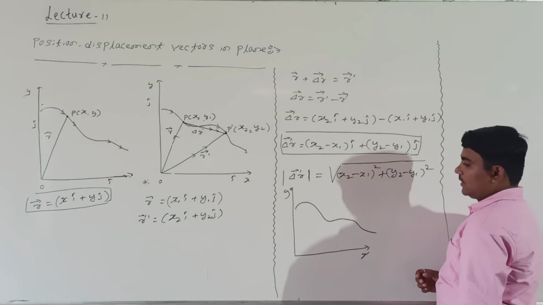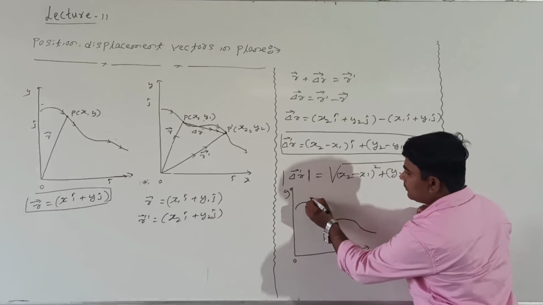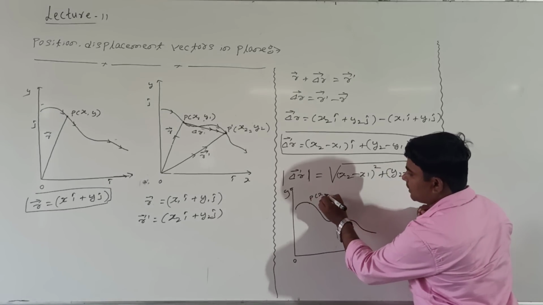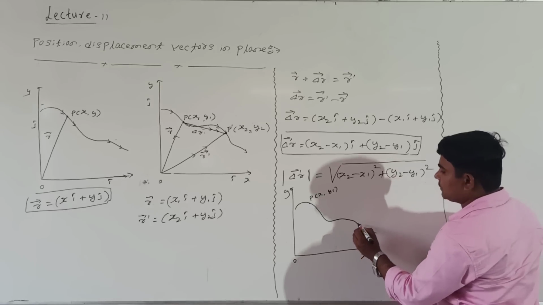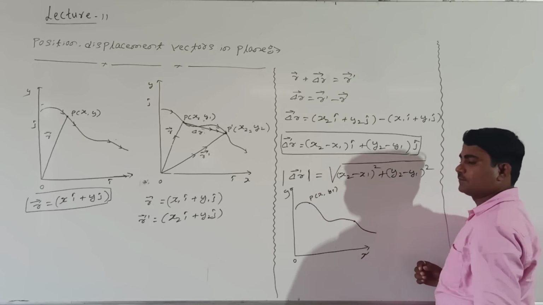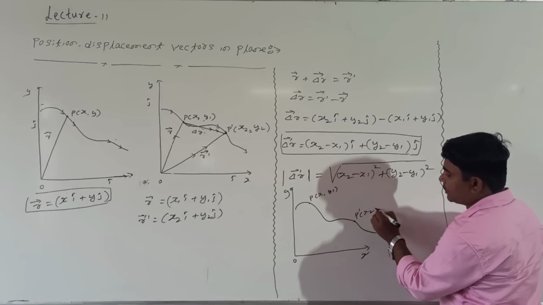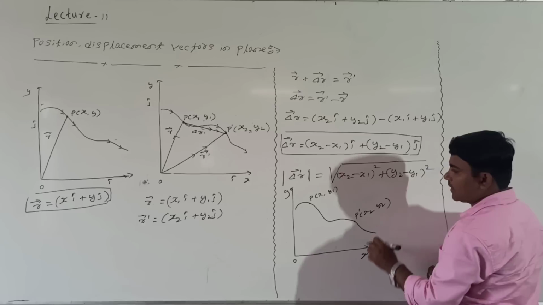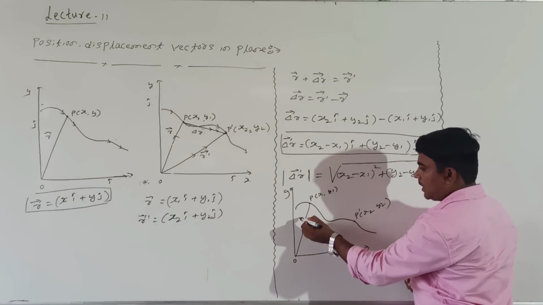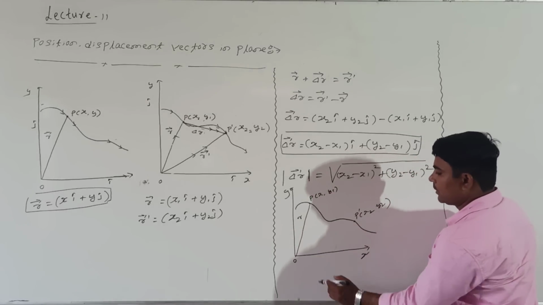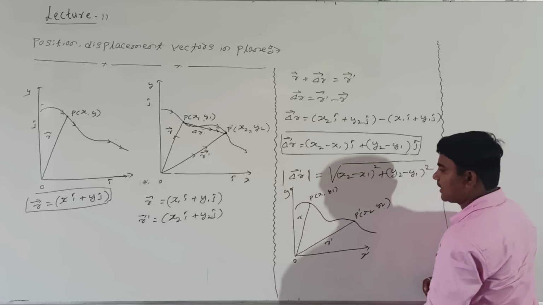Now I will choose any two points. This is the origin point. This is the point P, let's take it as x1 and y1. I will choose another point, P dash, equal to x2 and y2. This is one position vector, I will call it r. For this other point, it is one more position vector, which I will call r dash.